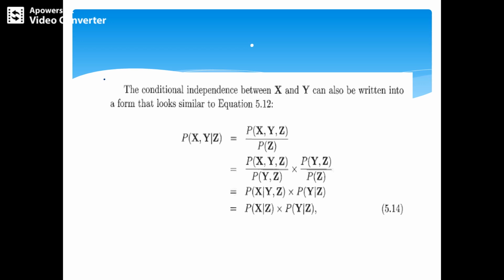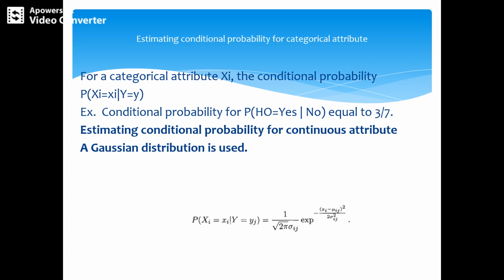So this is the conditional dependency between x and y. Now, estimating conditional probability for a categorical attribute. In this case, the categorical attribute will have a set of three attribute values, maybe marital status: married, divorced and unmarried. So how can we apply this to estimating conditional probability for a continuous attribute and a categorical attribute?